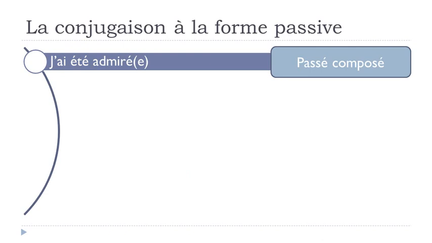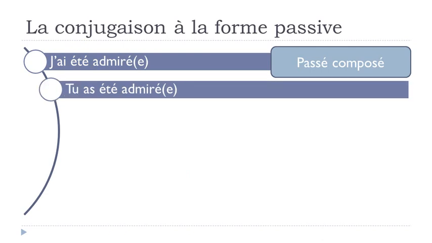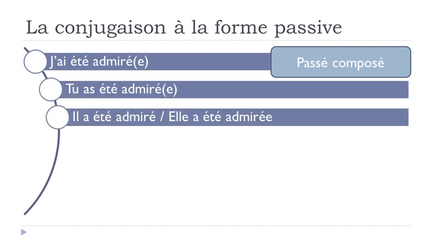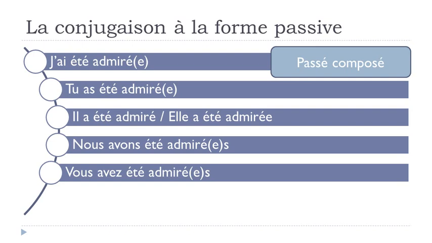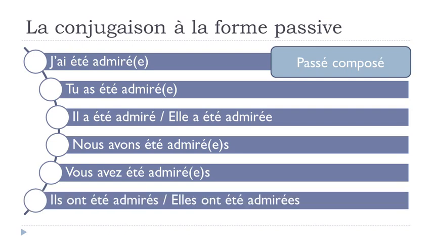All right. Tu as été admiré, il a été admiré, elle a été admirée, nous avons été admirés, vous avez été admirés, ils ont été admirés, elles ont été admirées.